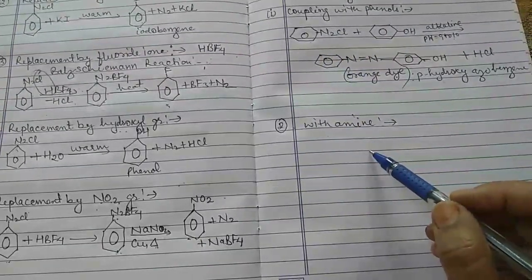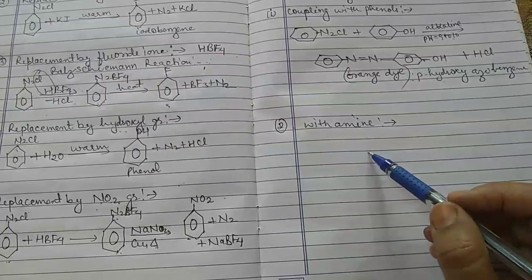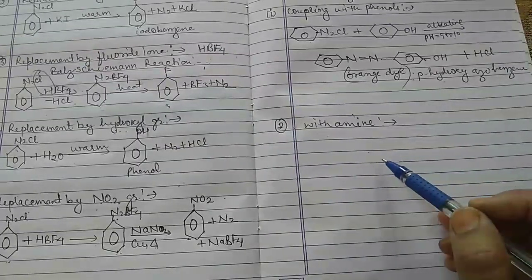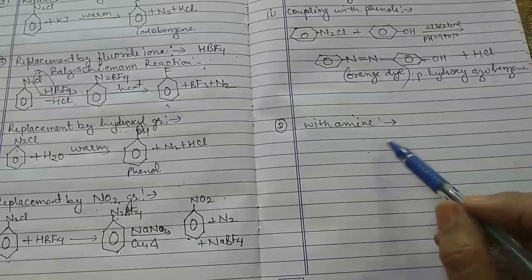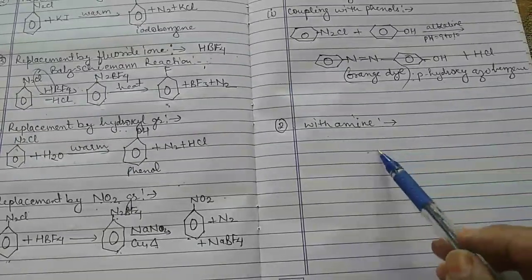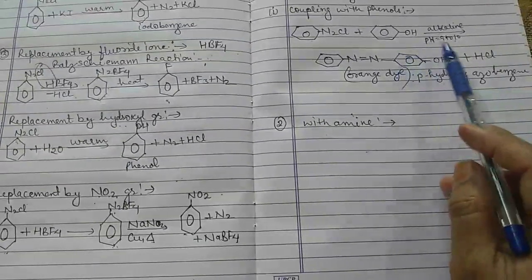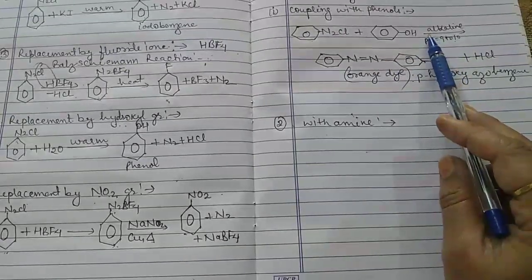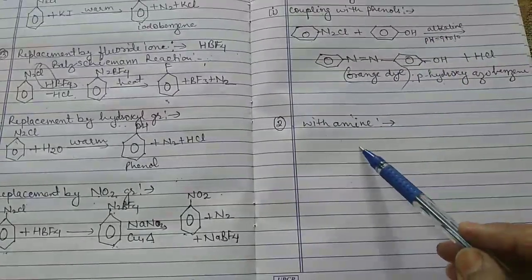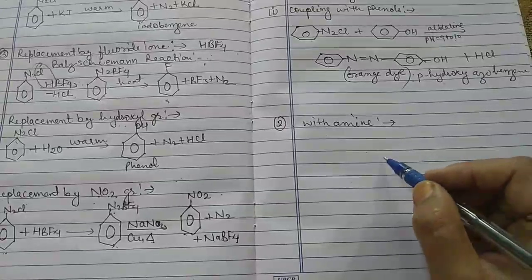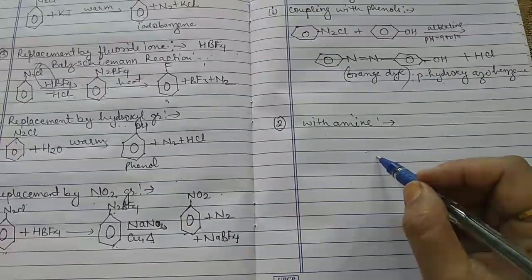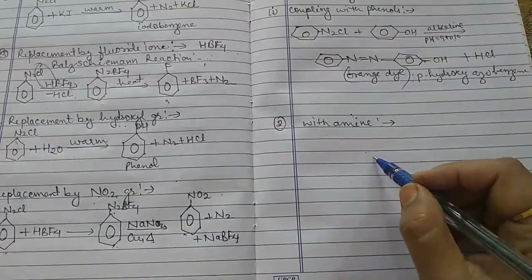The aromatic amines couple with diazonium salt in weakly acidic medium. In the previous case the medium was alkaline, but in this case the medium is acidic. Acidic means here the pH is between 4 to 5.